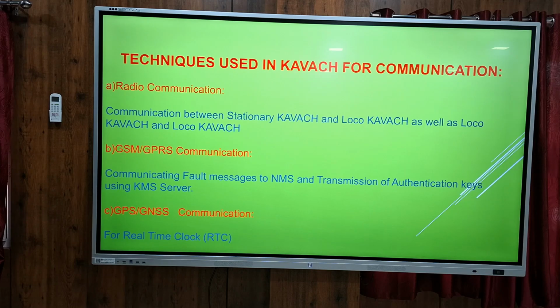So network server, because one server will be maintained. All the data and parameters, communication, whatever recordings are available will be transmitted to the management server, and wherever we can download. GPS communication for real time, already told, for time synchronization. These three modes of communications are available in KAVACH: radio communication, GSM GPS, and GPS.